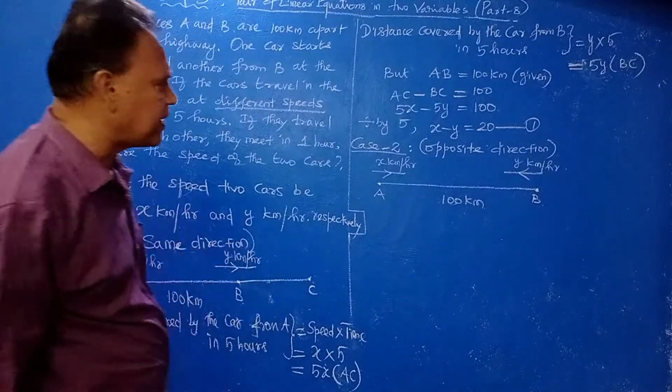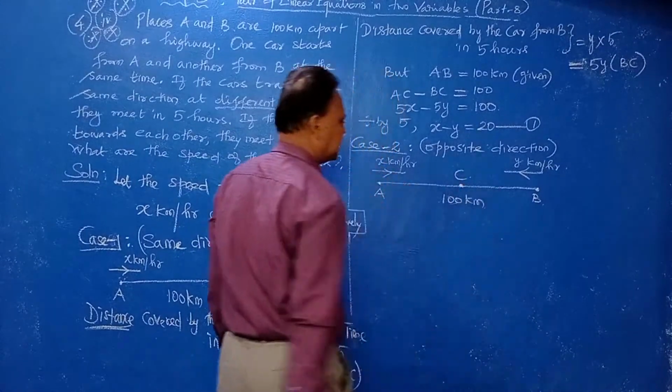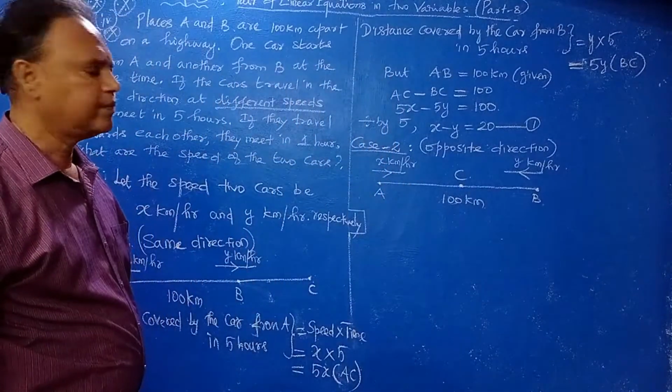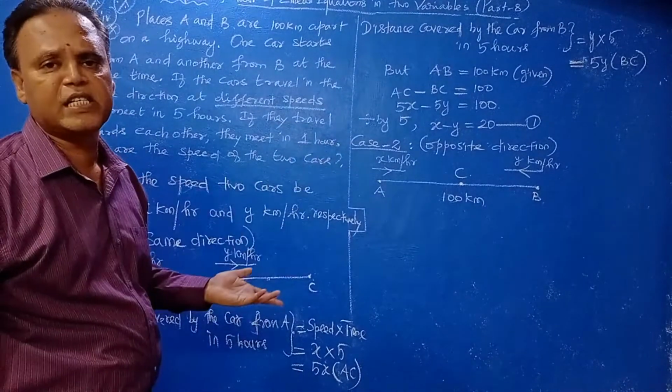Now after 1 hour, they may meet at C, right? Here, after 1 hour, so we can find out the distance AC and BC. You can easily find out.